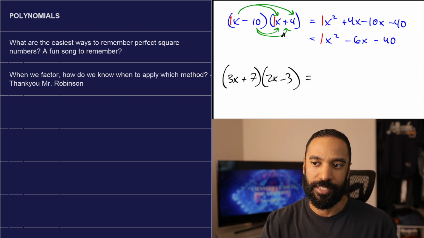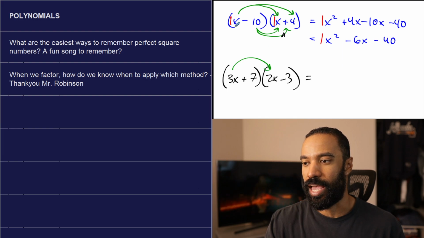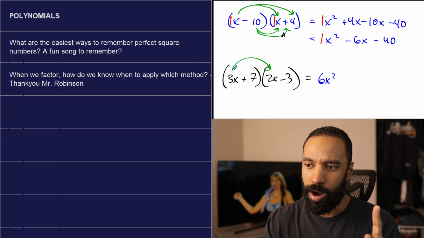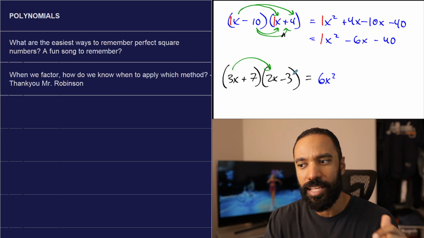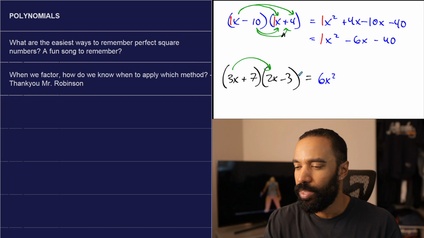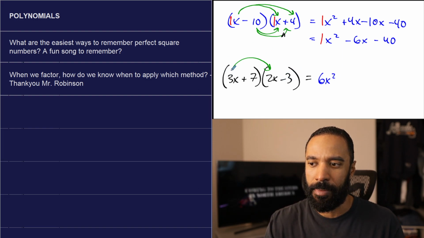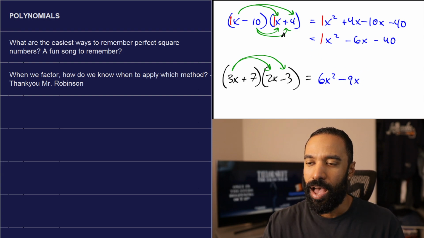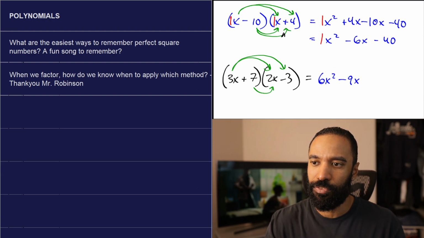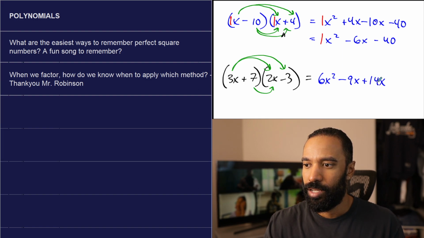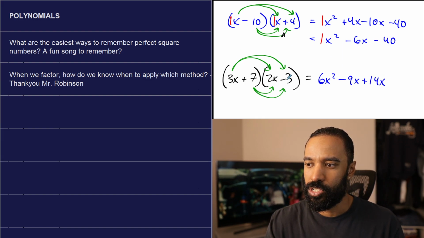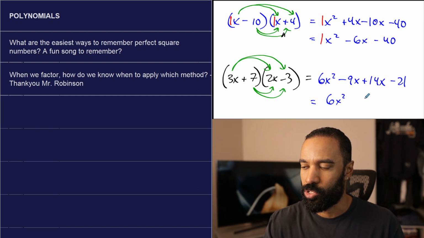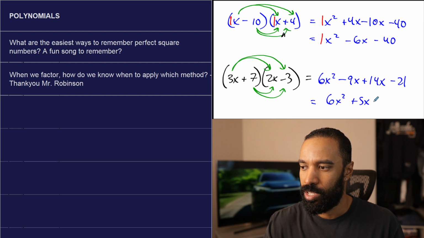3x times 2x is 6x squared. Just like x times x is x squared, so that's 6x squared. Now look at this. This next part, when I do FOIL, that outside and inside, is not going to be negative 3 plus 7. Because negative 3 is about to be multiplied by 3. I do 3x times negative 3. That's negative 9x. I do 7 times 2x. That's 14x. And then I do 7 times negative 3, which is negative 21. And then I combine these things and I get 6x squared plus 5x minus 21.